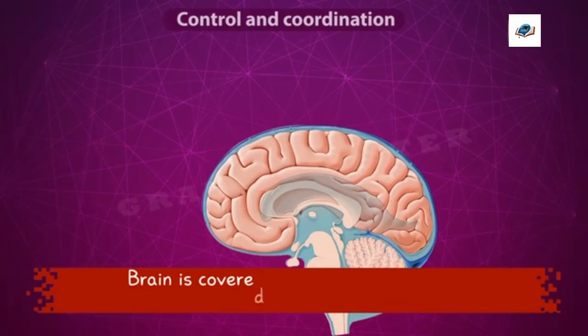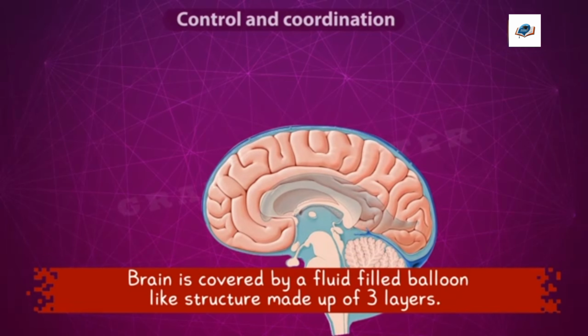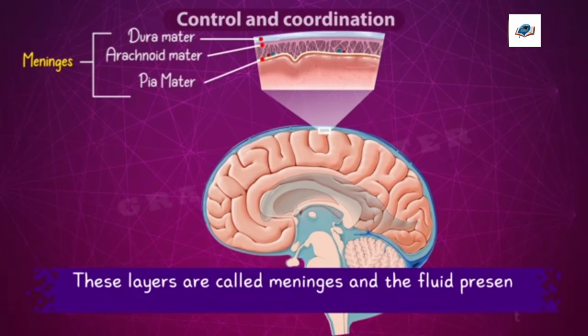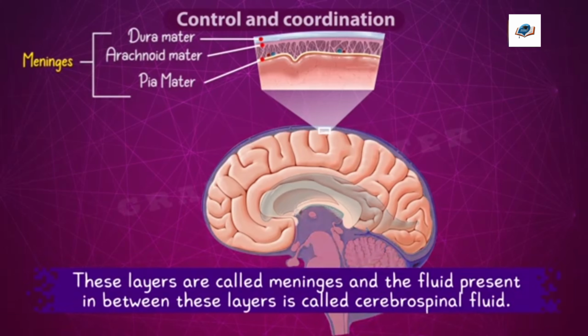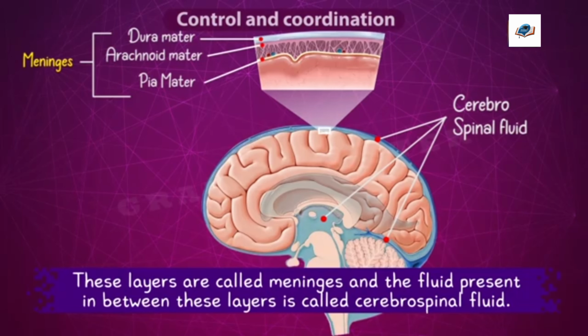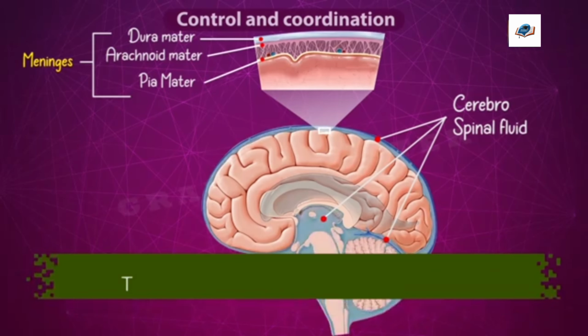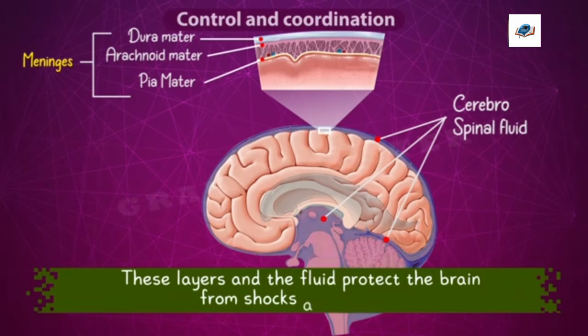Our brain is covered by a fluid-filled balloon-like structure. This structure is made up of 3 layers. These layers are called meninges. And between the meninges, there is a kind of fluid. The fluid present between these layers is called cerebrospinal fluid. So, these meninges and the cerebrospinal fluid protect the brain from shocks and injuries.